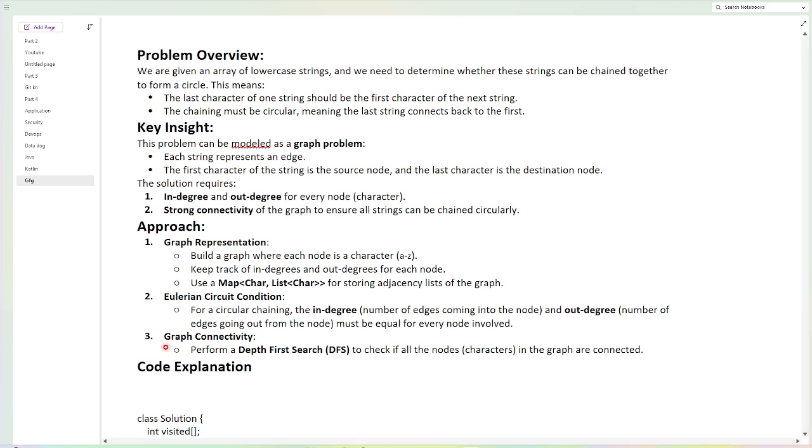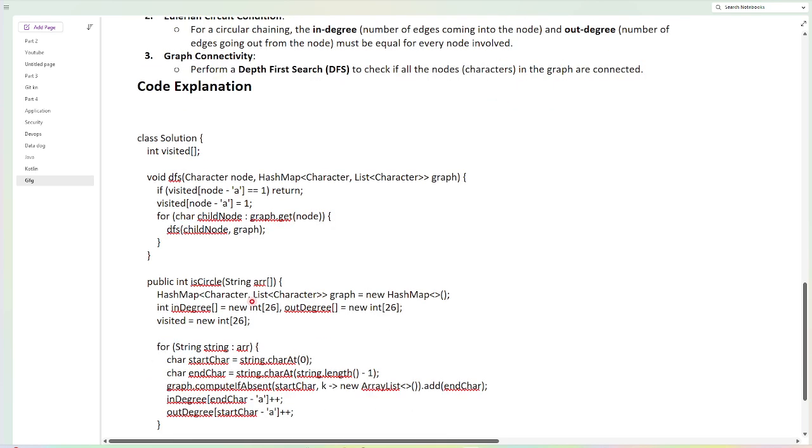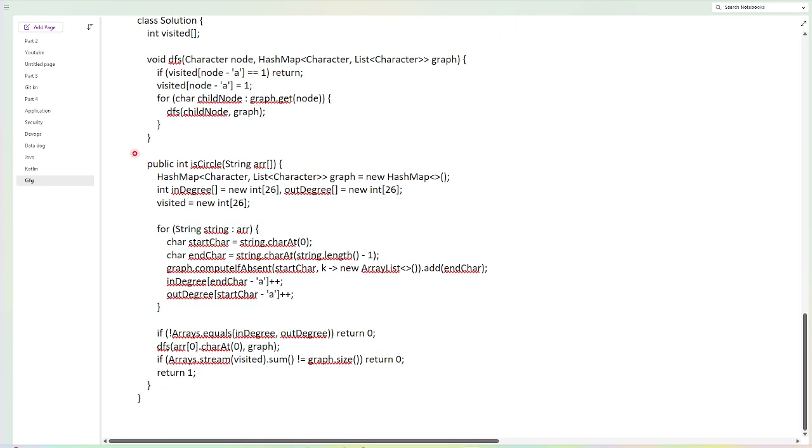Graph connectivity is another principle. For strongly connected components, this can be checked using DFS, to verify that all the nodes are part of one single connected graph. And coming to the solution, it is pretty straightforward.